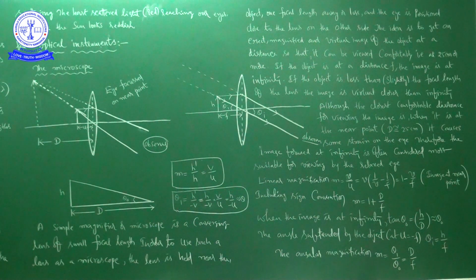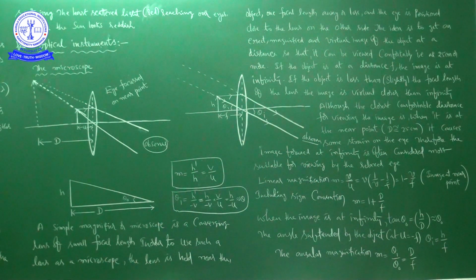I hope you understood the difference between the image formed at the least distance of distinct vision and the image formed at infinity. When the image is formed at the least distance of distinct vision, approximately 25 centimeters, it is good and avoids stress to the eye, but sometimes it may also cause some stress.